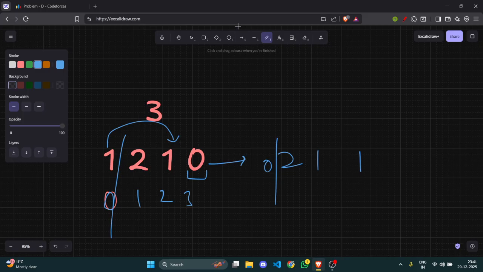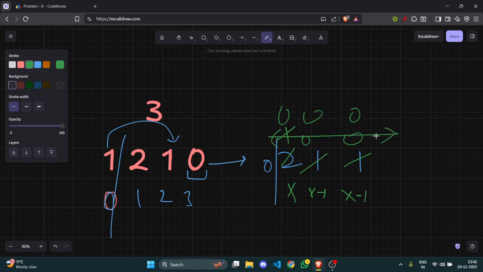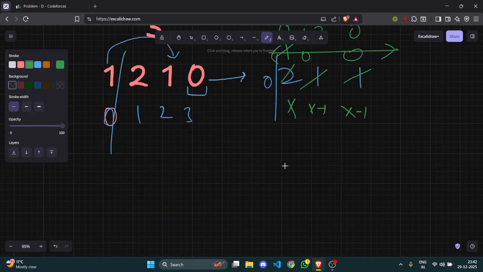Now is this array good? Yes, this array is good because this looks something like x, x minus 1, x minus 1. How would the game happen? I decorate, he decorates, he decorates. The game converts to 1 0 0. Then I decorate at last, 0 0 0, and I stop the game. And if I stop the game, the game is over and no one else decorates, and it is good. So 2 1 1 is good. So how many permutations of 2 1? If I swap these two, it would still go 2 1 1.